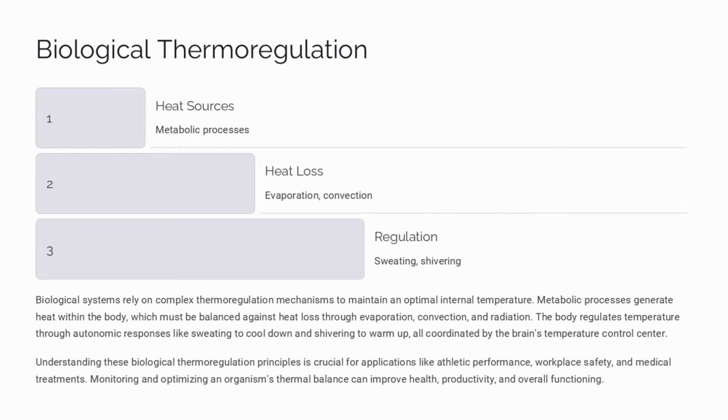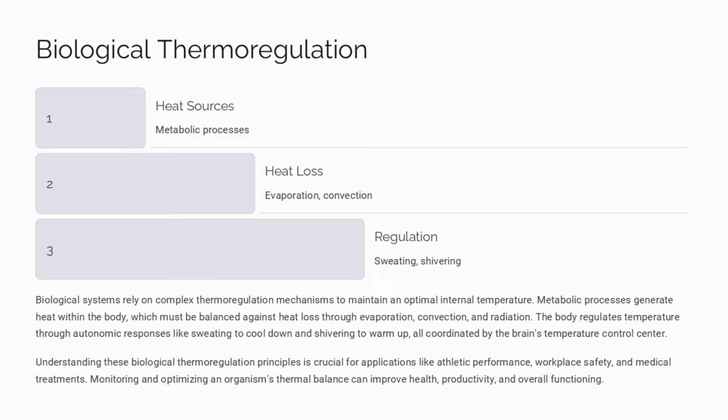Biological systems rely on complex mechanisms to maintain an optimal internal temperature. Metabolic processes generate heat within the body. Heat is lost through evaporation, convection, and radiation. The body regulates temperature through autonomic responses like sweating to cool down and shivering to warm up. All of this is coordinated by the brain's temperature control center.